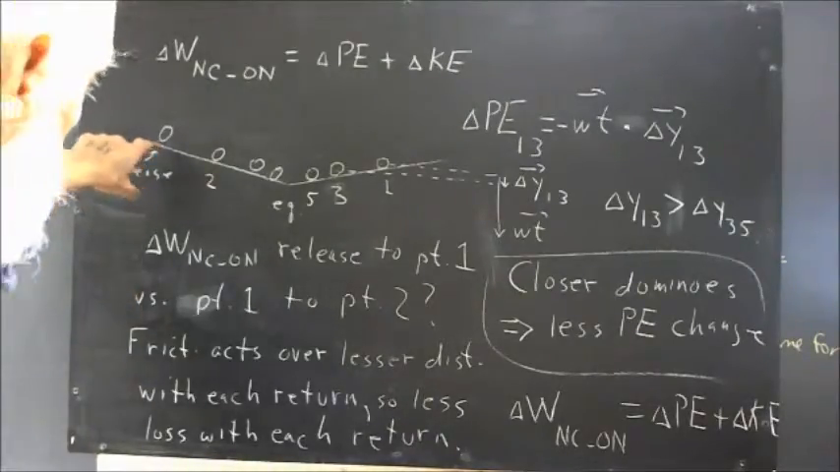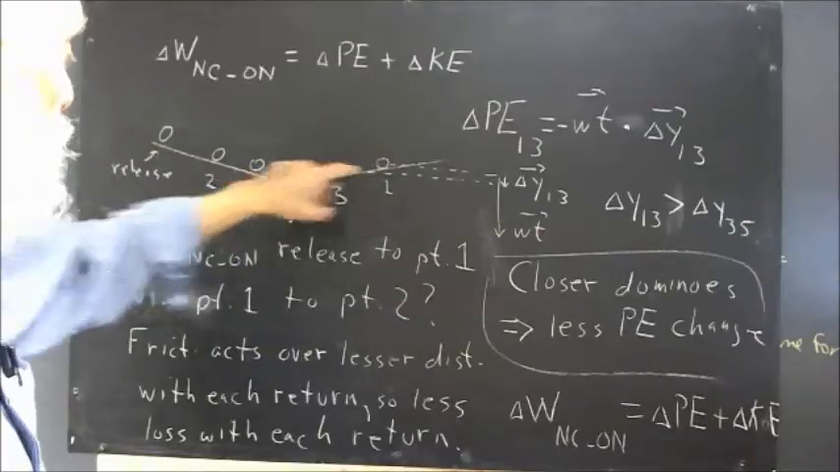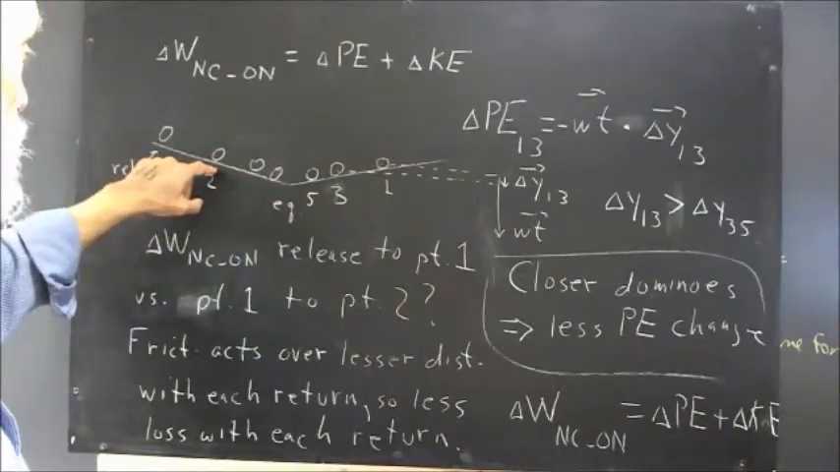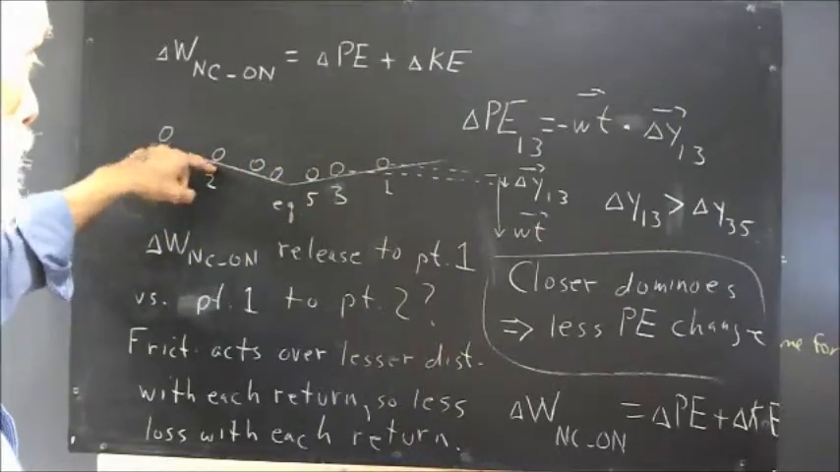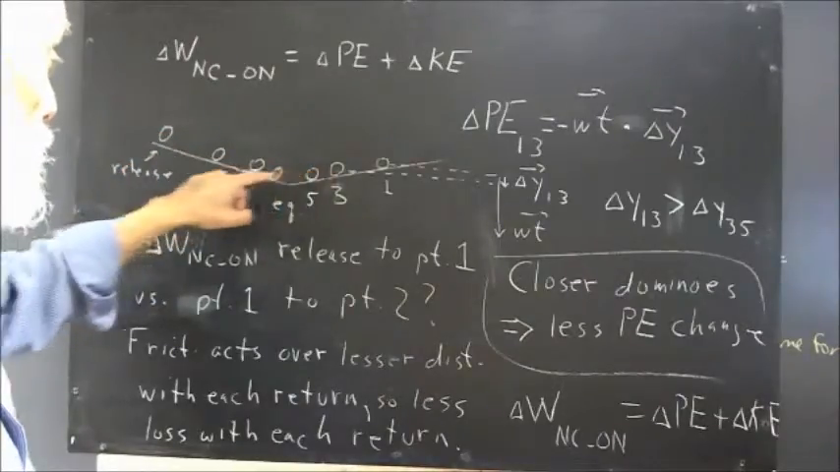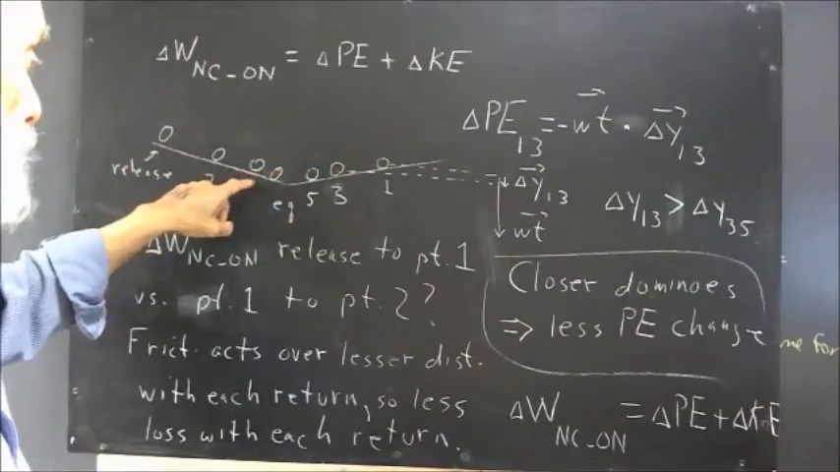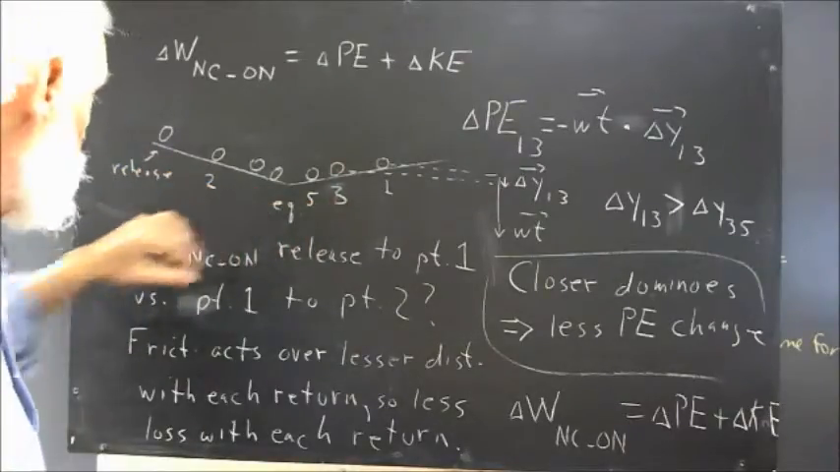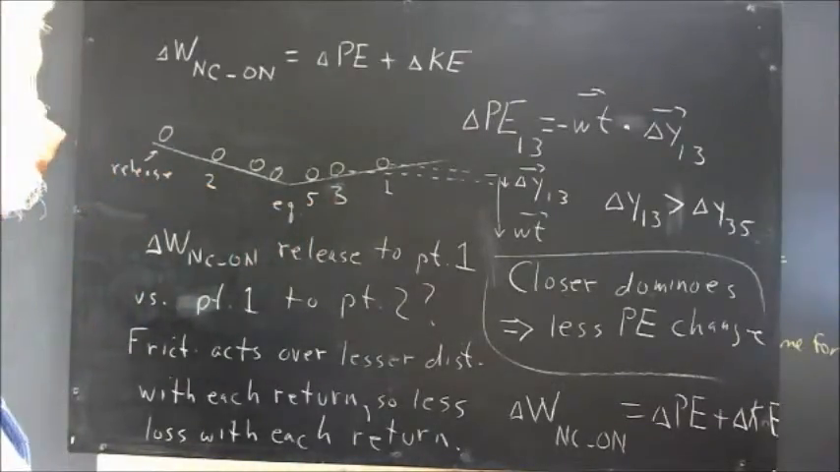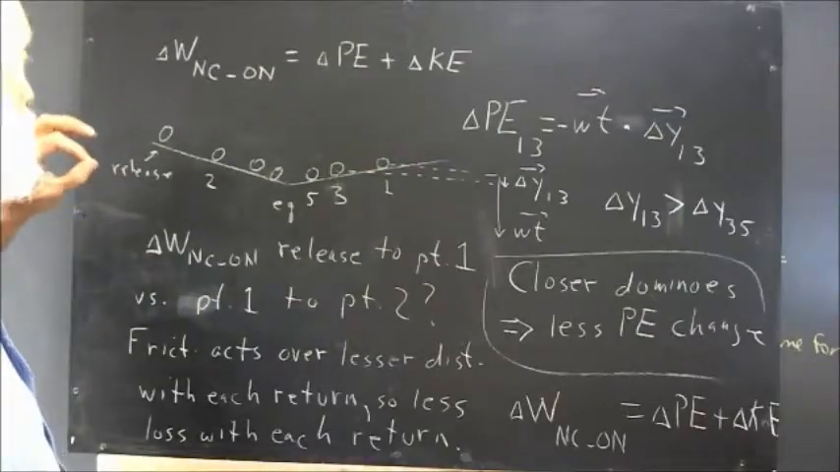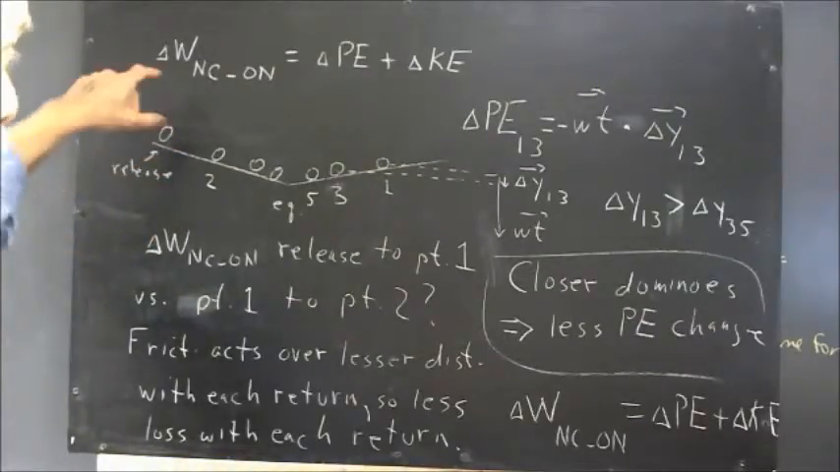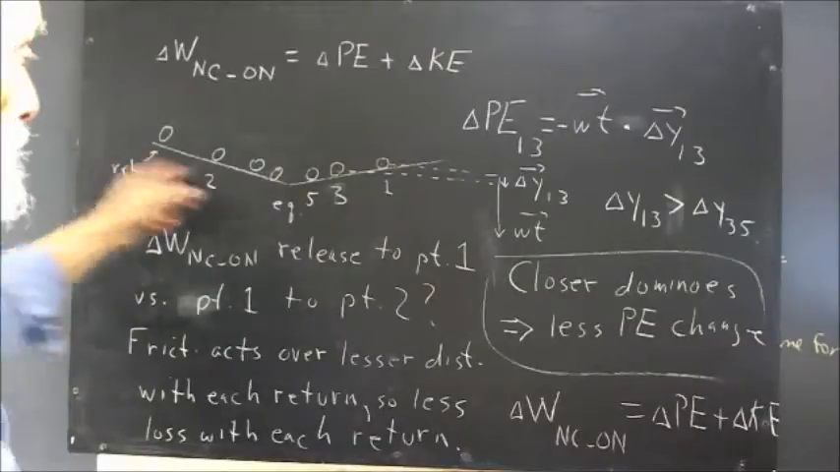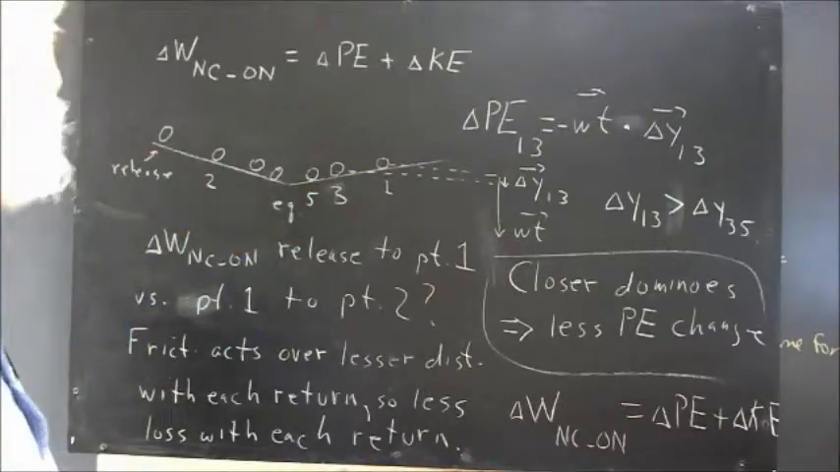So, from release to point 1 to point 2, let's say, the ball travels further than it does as it goes from point 2 to point 3 and to this point, which would be point 4 had I labeled it. Every return, the ball loses less energy to friction simply because it travels less distance.